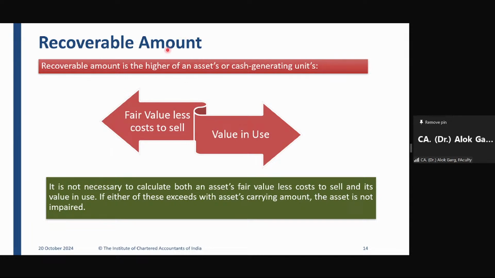So it is clear. If you have computed one leg of recoverable value, one part, and you have found that this one part is already higher than the carrying value, then the other part's calculation is not required. This is what the standard says, and this is the mathematical answer, right? Even if the standard would not have said this, it is the mathematical answer.